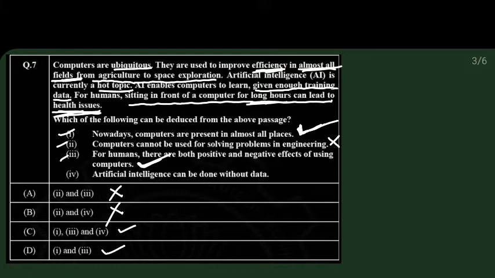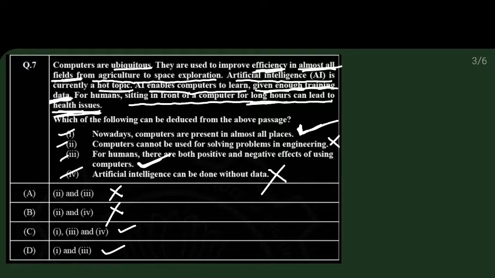So 3 is correct. In both C and D, 3 is present, so we have to see the fourth one as well. Artificial intelligence can be done without data is absolutely wrong, because here it is given artificial intelligence is currently a hot topic. AI enables computers to learn given enough training data.